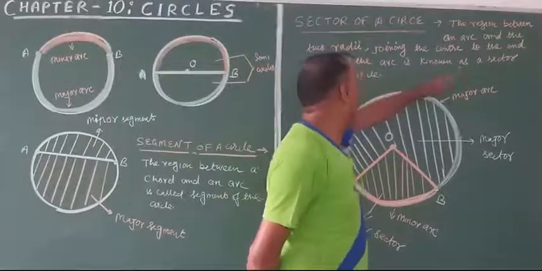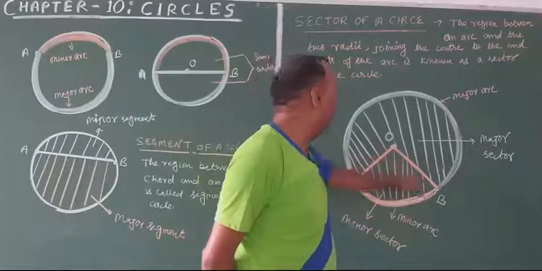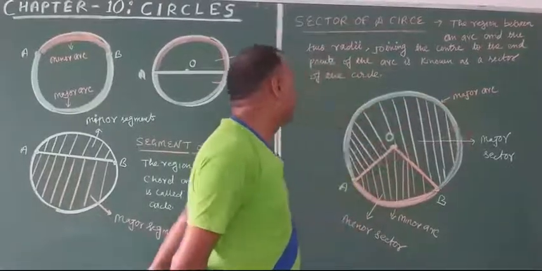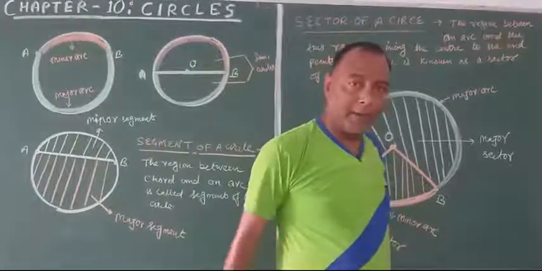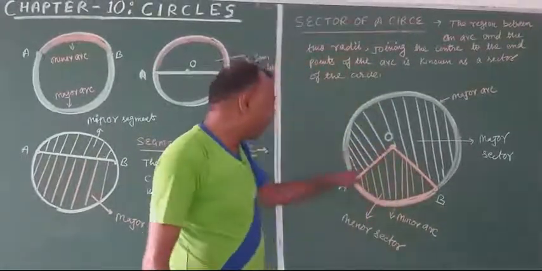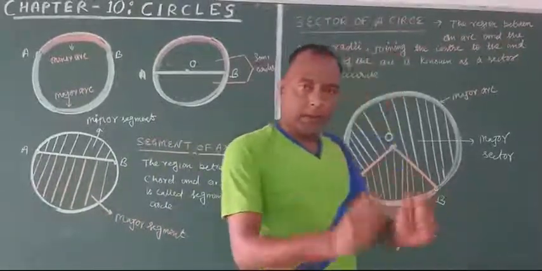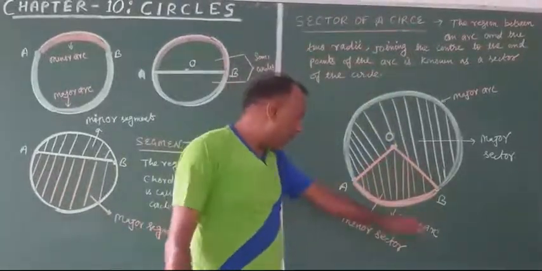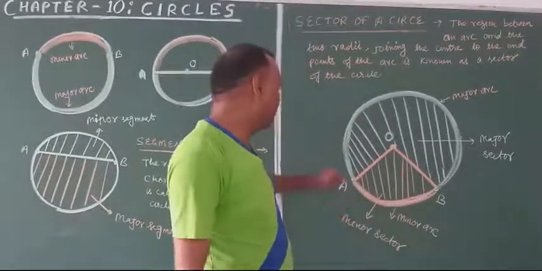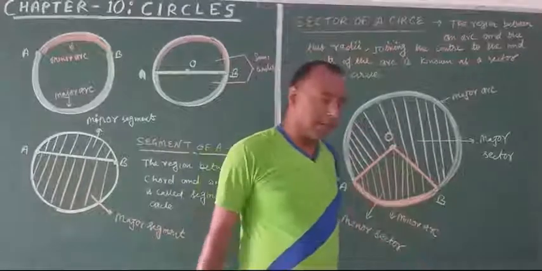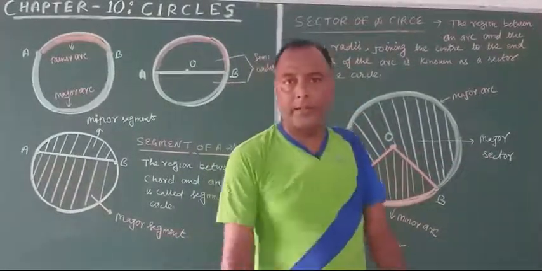So we can say that the region between two radii, joining the center to the end points of the arc, is known as a sector of the circle. The smaller one, which belongs to the minor arc, is known as minor sector, and which belongs to major arc is known as major sector.